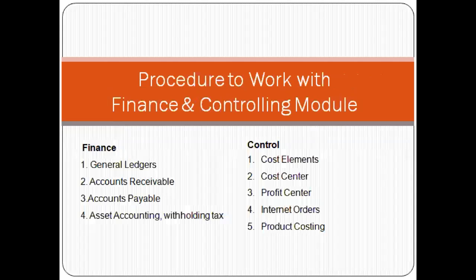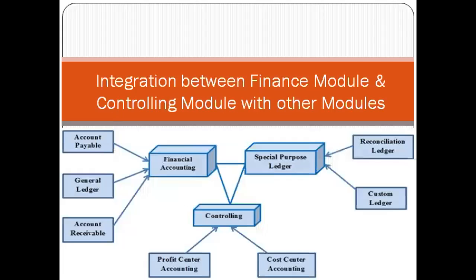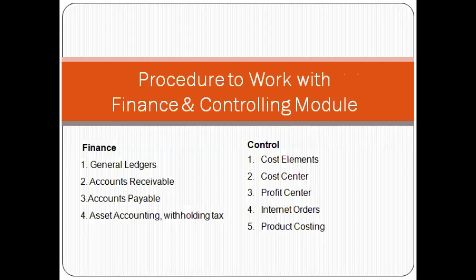So that is finance. What is there in the finance and controlling module then? Finance is general ledgers, account receivables, account payables, asset accounting, withholding tax. Control means cost elements. Here, general ledger, in the integration model I have shown you the account payable, general ledger, account receivable. So here asset accounting, withholding tax. Asset accounting means the investment, the capital amount. With that we compare with our ledgers, account receivables and payables. The control means cost elements, cost center, profit center, internet orders, product costing.